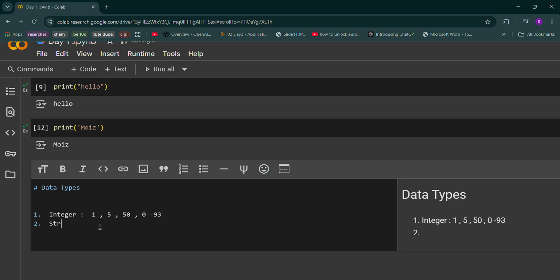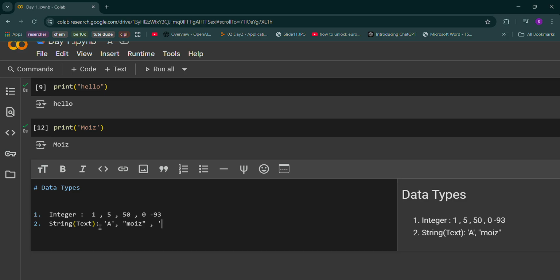Other than integers, we have string. String is nothing but text. For writing a string, this is the most important thing: you're going to either enclose it in single quotes or use double quotes.